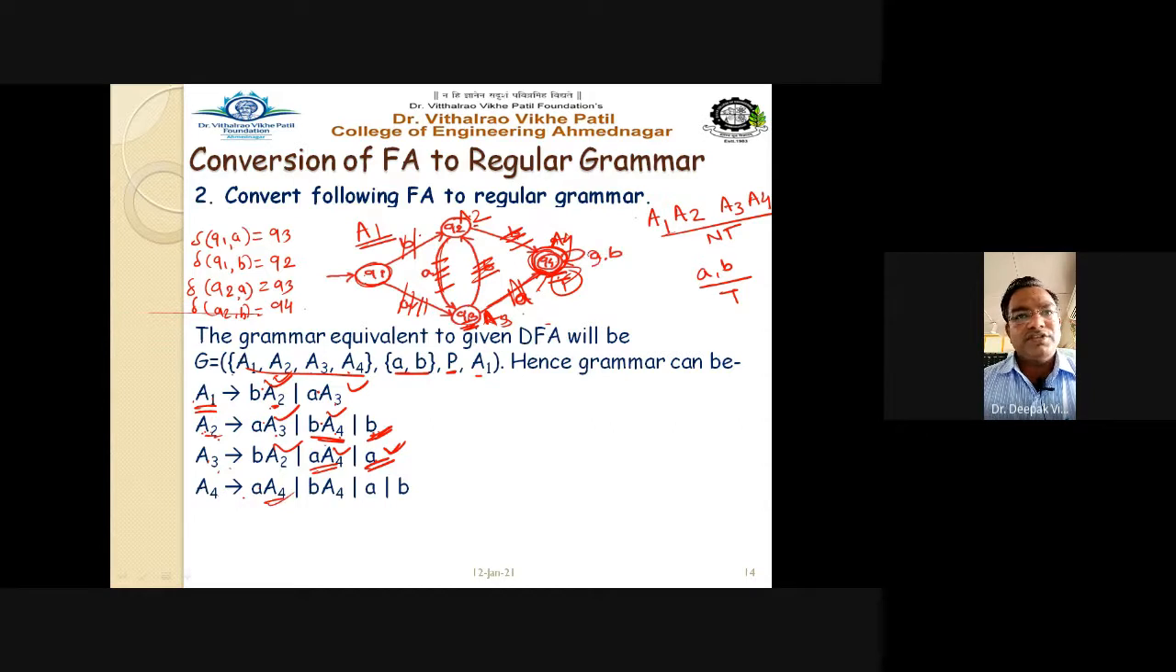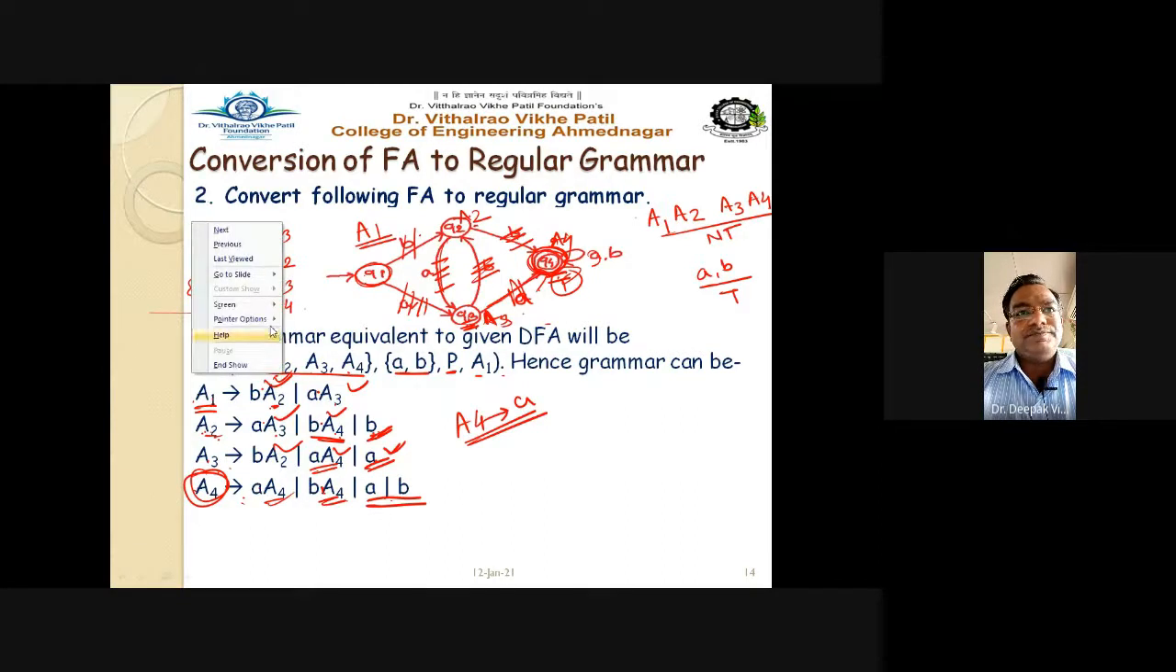And finally A4 on A goes to A4, so this is the self transition. Self transition on B goes to A4, and we are adding these two rules further to indicate that A4 is the final state. If I write A4 on A, it means A4 is moving to the final state, or A4 to B means that A4 tends to the final state. And which is the final state? The final state is nothing but A4, or Q4 itself.